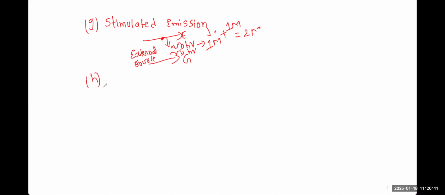Now, H is the problem, right? See, the refractive index of the core. You already know the refractive index of the core is represented with which symbol? N1. It is given, right? 1.45, and the cladding is given as N2, nothing but 1.43. Now, in the examination, he's asking you the numerical aperture. What is numerical aperture? You already know the formula of numerical aperture: square root of N1 square minus N2 square, right?